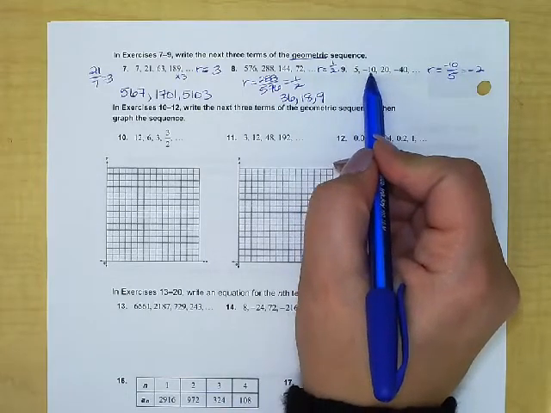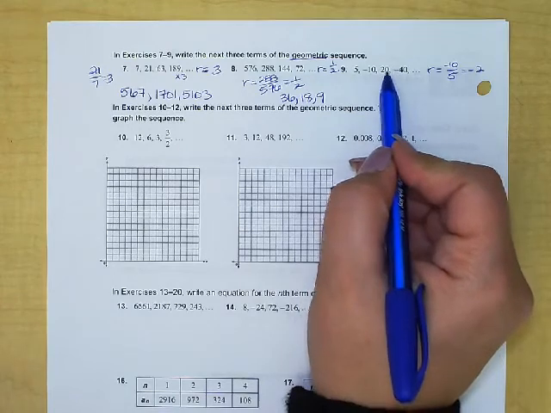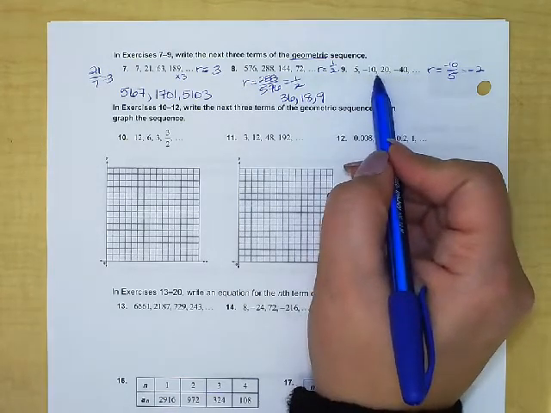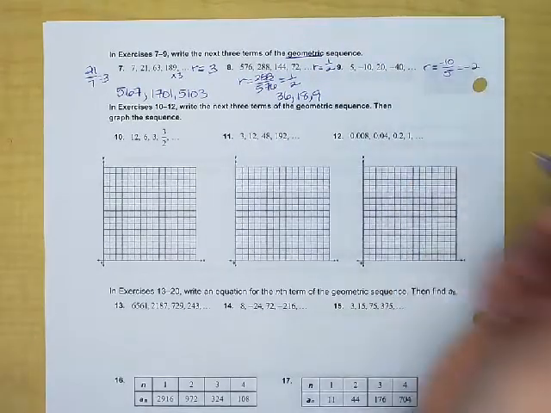It's 5 times a negative 2, which is negative 10. But then negative 10 times a negative 2 goes back to a positive 20. And then a positive 20 times a negative 2 goes back to a negative 40. And it just keeps flip-flopping the sign all the way through. Okay, so our r value here is negative 2.